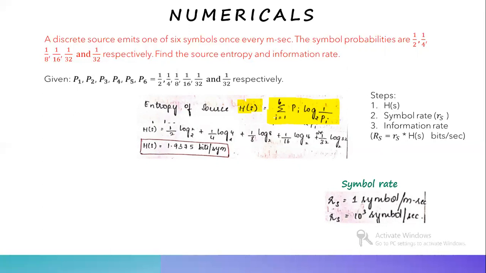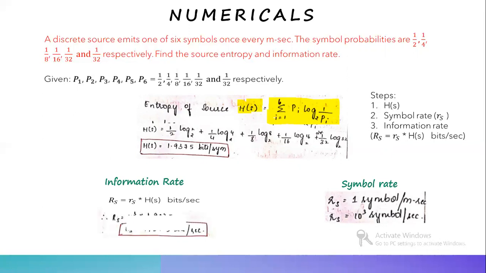Next, information rate. The information rate formula is R equal to small rs into H of S bits per second. So substituting small rs as 10 power 3 and H of S as 1.9375, we get it as 1937.5 bits per second. This is how we calculate entropy and information rate.